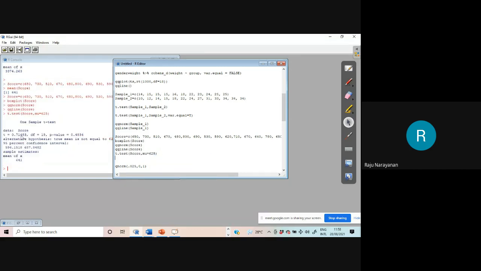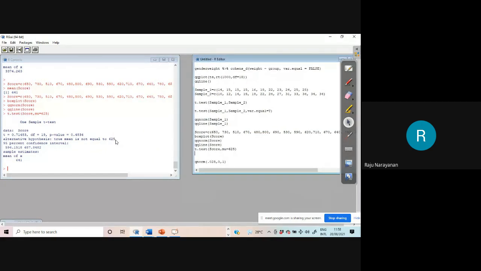If the alternative is less or alternative greater, then only we have to specify. Yeah, please, one of the students can tell me the answer. Tell me the conclusion. The p-value is 0.4834. Then what conclusion do we have to write? If the significance level is 0.05, then what conclusion can we arrive at?